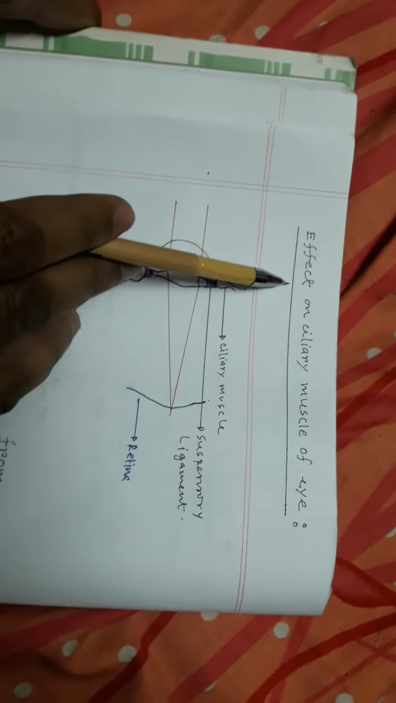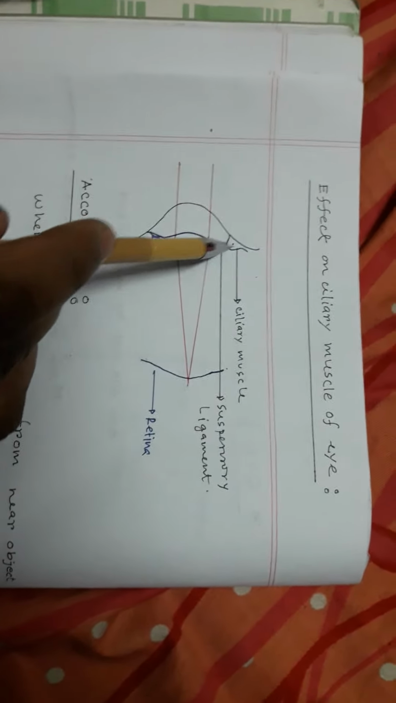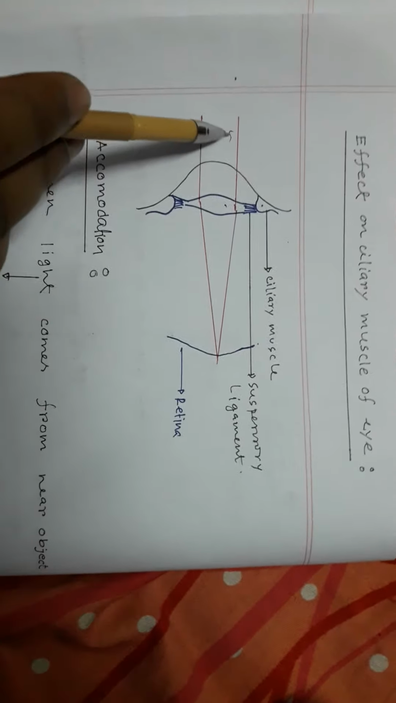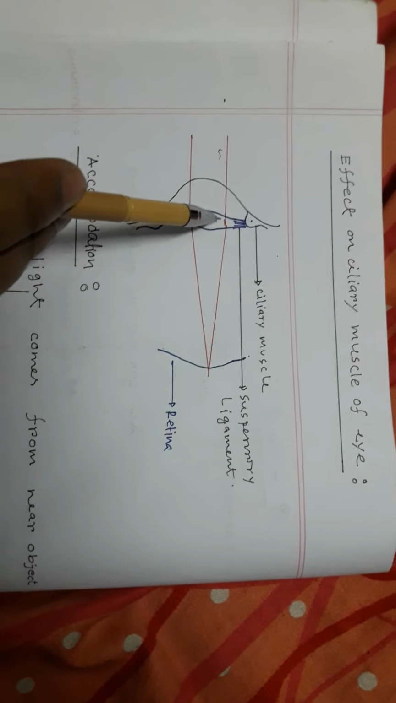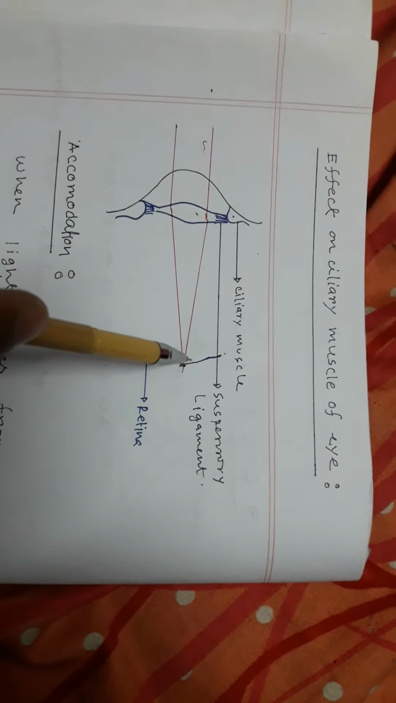Now coming to the ciliary muscles. This is the effect of acetylcholine in the ciliary muscle. This is cornea, this is suspensory ligament, this is ciliary muscle or ciliary body, and this is lens. When parallel rays of light come from a distance or infinity, they are converged in the eye by the lens and meet on the surface of retina. When parallel rays of light meet on the retina, we can see the image clearly.